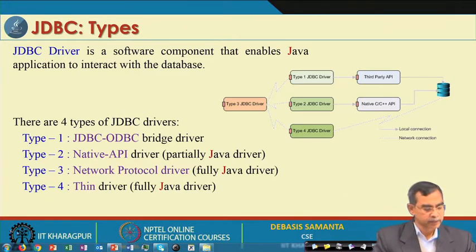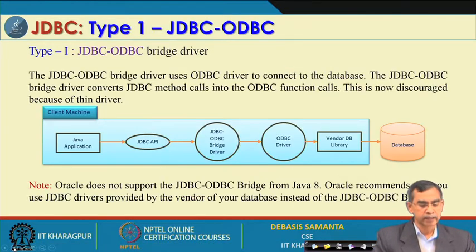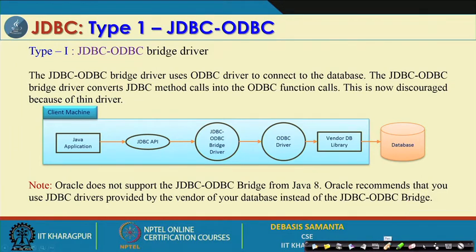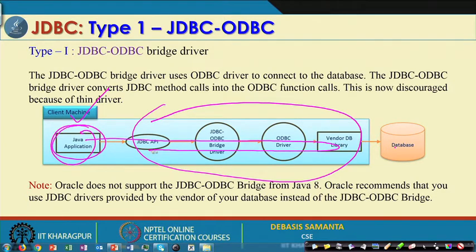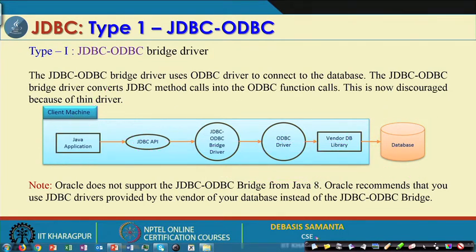So, these are the drivers, and now how does the JDBC ODBC work? It is explained here. As I told you, everything should be installed on the same machine, that is the client machine. Your Java application is hosted on the same machine, and the same machine also hosts the database management system. This type of driver has certain pros and cons.